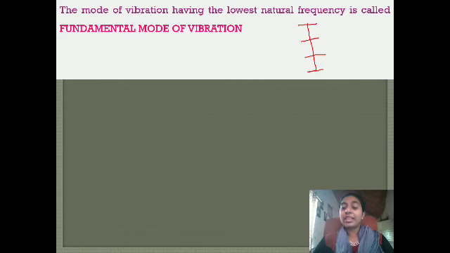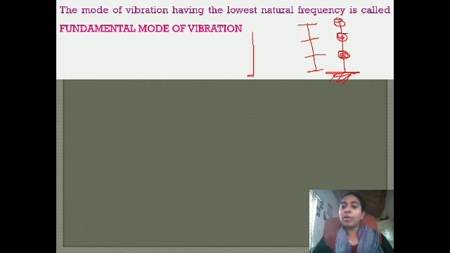This can be modeled as 3 degrees of freedom. The foundation will be fixed. After that, at this point you can have 1 degree of freedom, at this point another degree of freedom, and at this point another. If you model a 3-story building like this, it is called 3 degrees of freedom.